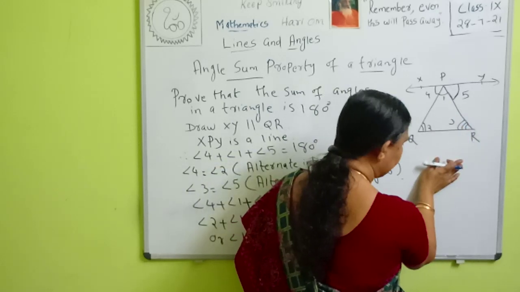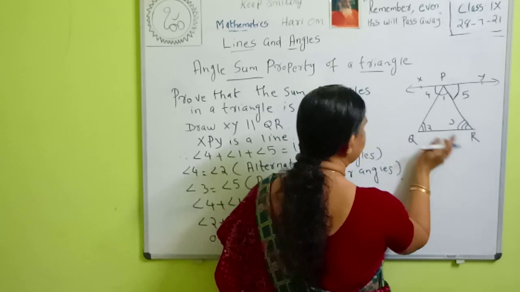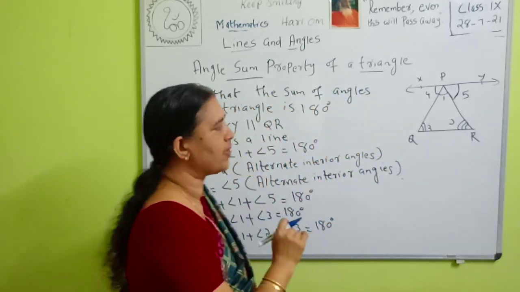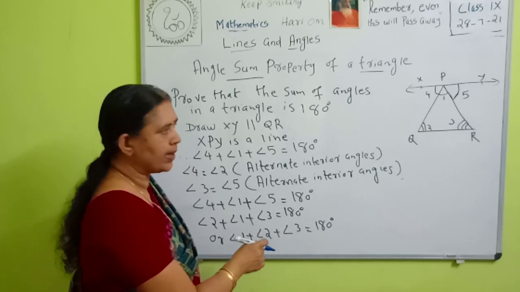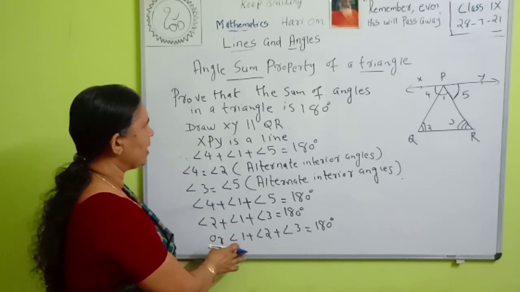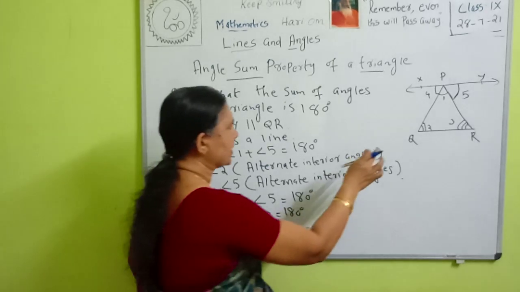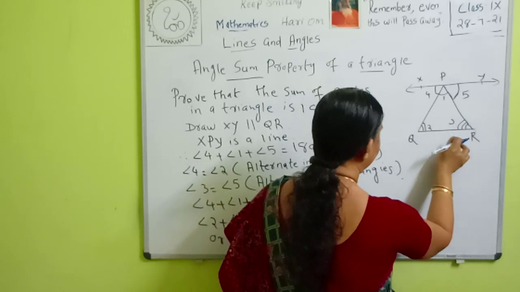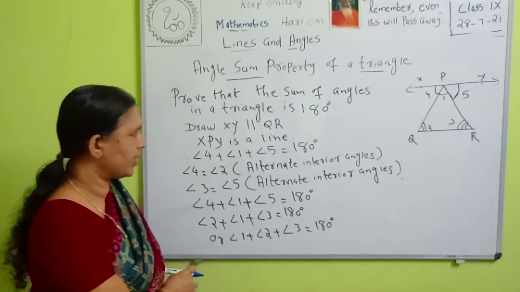So what can we say? Therefore we can say that the sum of the angles in a triangle is 180 degrees. That is, angle 1 plus angle 2 plus angle 3 is 180 degrees. They are the angles in a triangle. Therefore the sum of angles in a triangle is 180 degrees. The angles are angle 1, angle 2 and angle 3, that is angle 1 plus angle 2 plus angle 3 is 180 degrees.